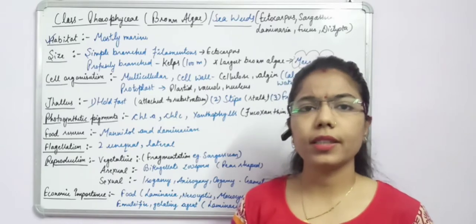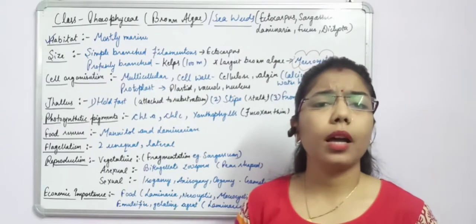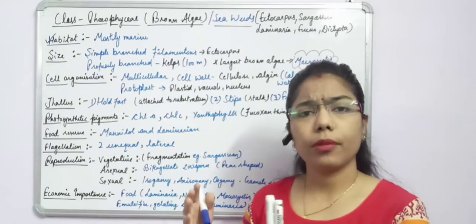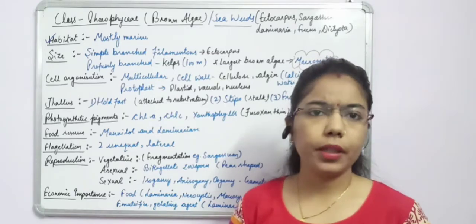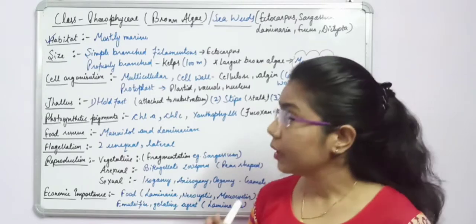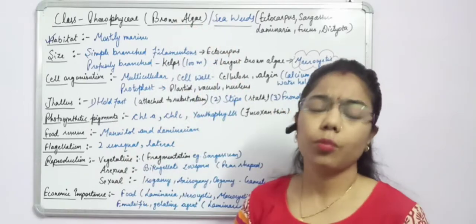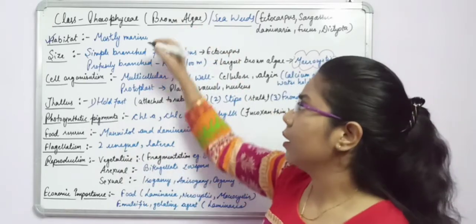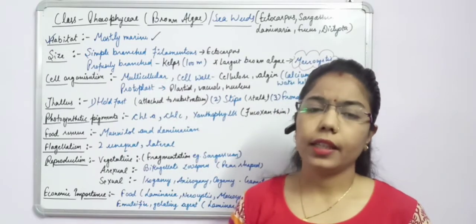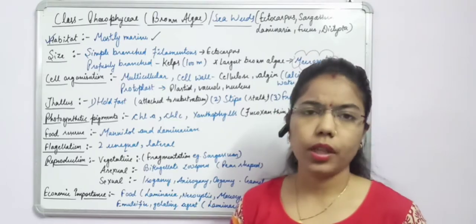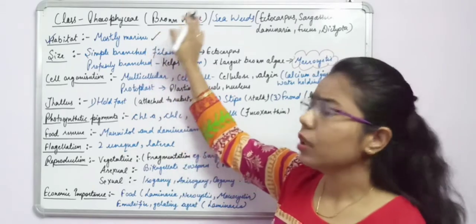If you talk about the Chlorophyceae, they were also aquatic, but most of them were in fresh water or marine water, and we said that they were cosmopolitan, meaning they were found everywhere. But if you compare the habitat of these brown algae, mostly they are marine in habitat. In fresh water they are rarely found, and along with this you can see them in brackish water. So these are some habitats of the brown algae.